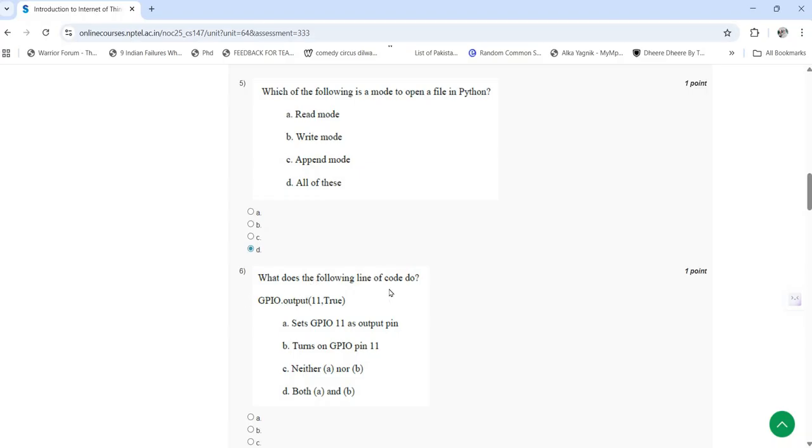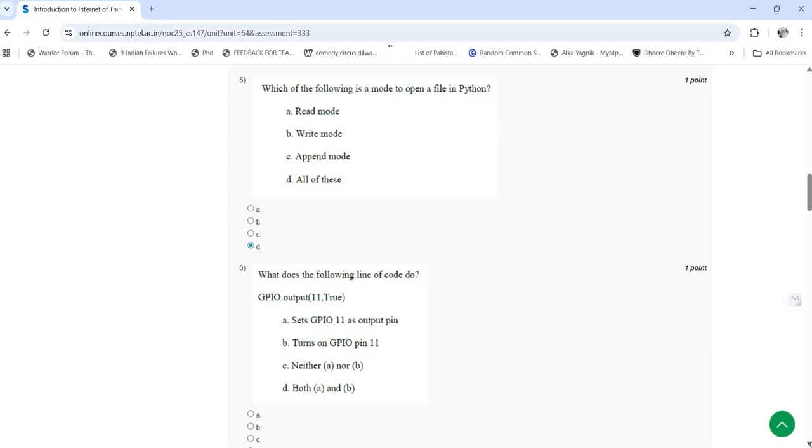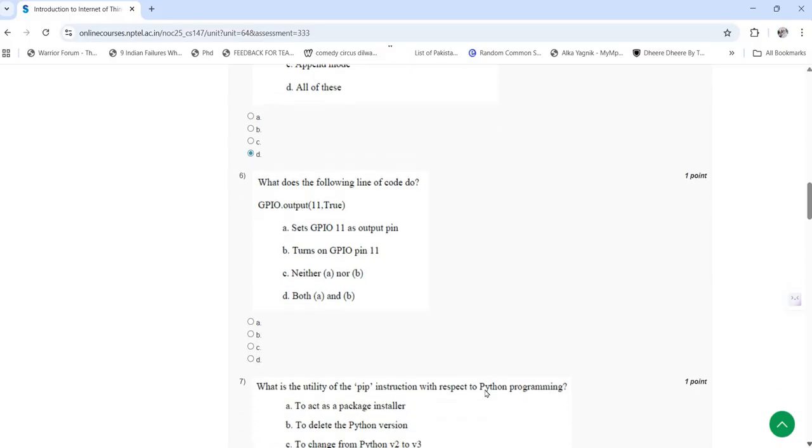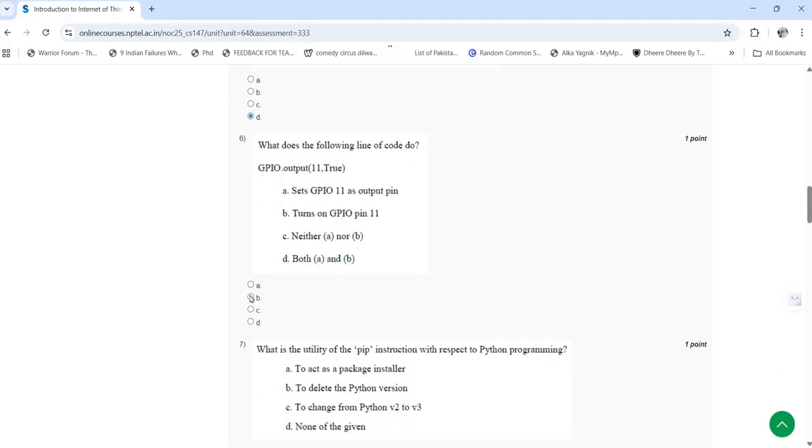Sixth question is what does the following line of code do? So this is the code GPIO.output(11, True). So here the answer for sixth question is B, turns on GPIO pin 11.